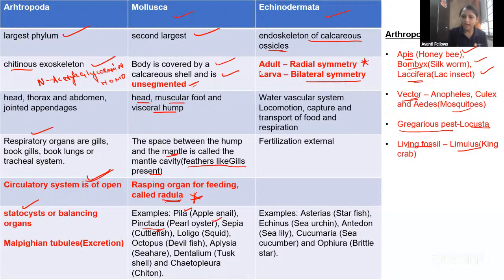But here the larva is, yeah, Jamila, I will share the notes link with you. Okay. In the group they will share, ma.